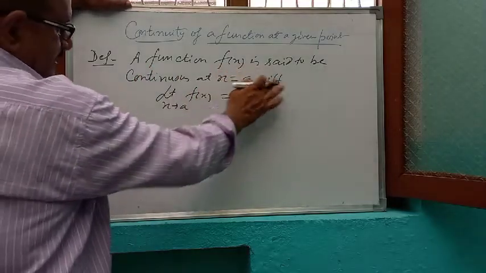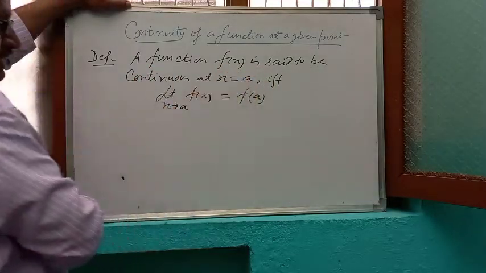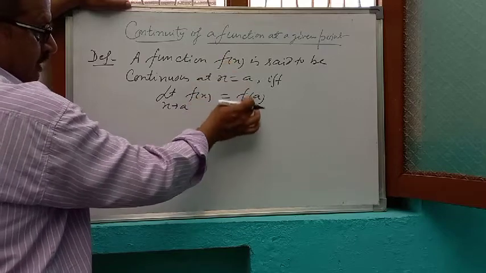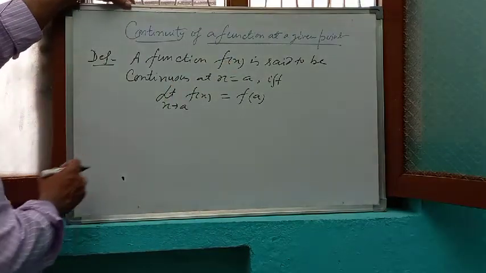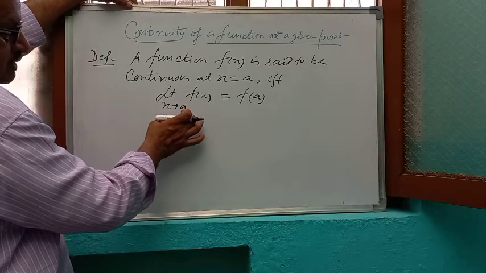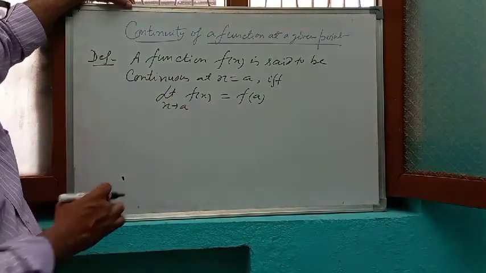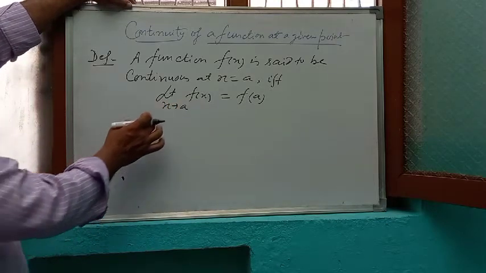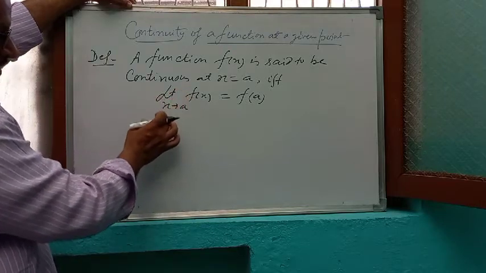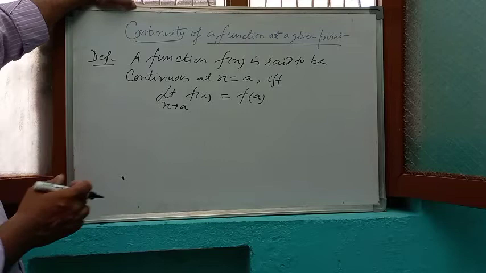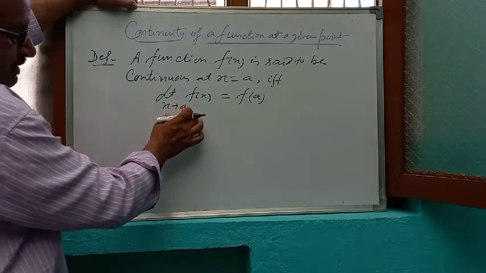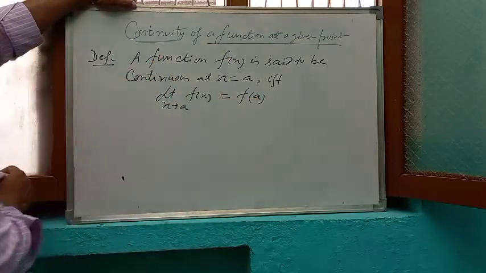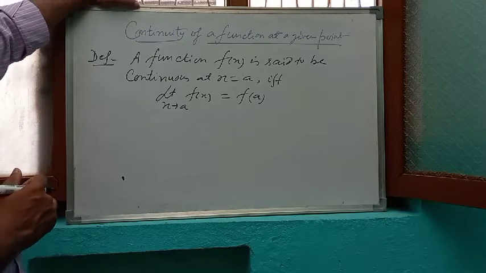A function f(x) is said to be continuous at a given point x is equal to a in its domain if and only if the limiting value of the function is equal to the functional value of the function at that point. And you know how to find the limit of the function. The limit exists if left hand limit and right hand limit both are equal. I have told you in class 11th, when left hand limit and right hand limit both are equal, then we can say that the limit of the function exists. So if the limit of the function and the value of the function at a given point a both are equal, then it is called a continuous function at the point x is equal to a.